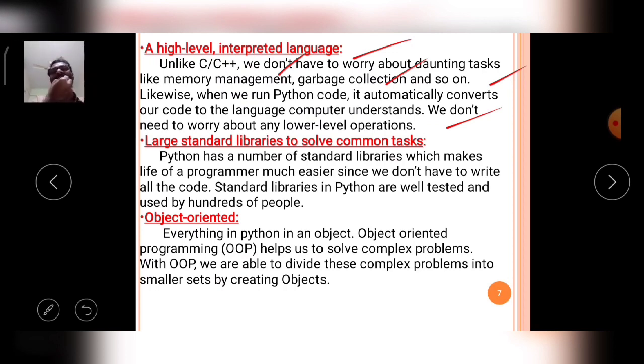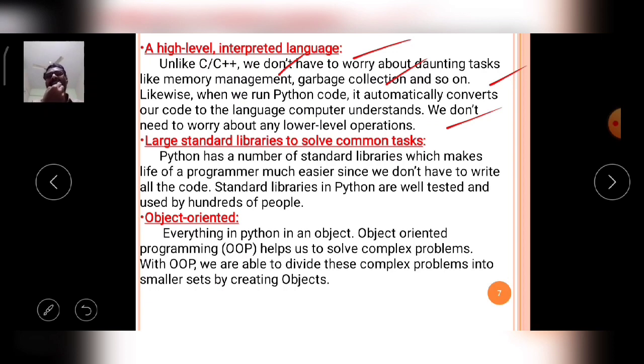So Python is an interpreter language. We already completed these concepts of what is a compiler and what is an interpreter in the first year. Now, Python is an interpreter language, unlike C++, so there is no worry about memory management, garbage collection, and these types of problems.